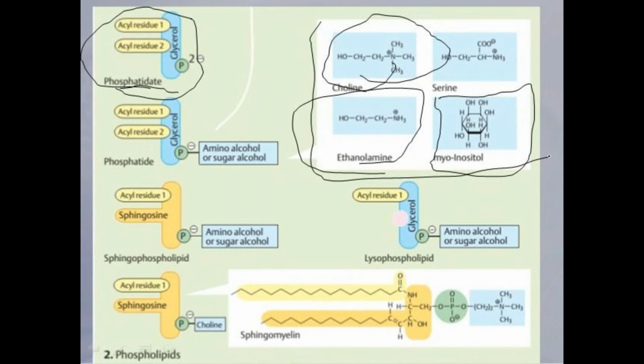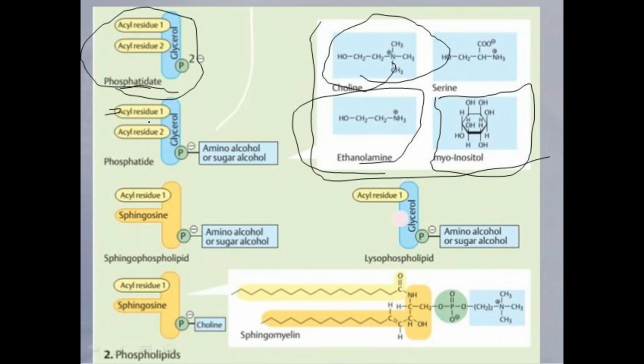When myoinositol is present, it is called phosphatidylinositol. And when serine is present, it is called phosphatidylserine. Whereas in the acyl residue, in place of an ester, if an ether group is attached, it is called plasmalogens.